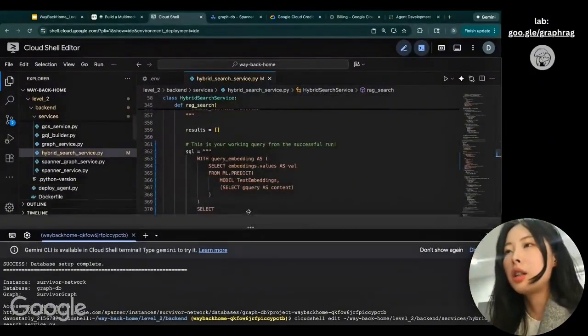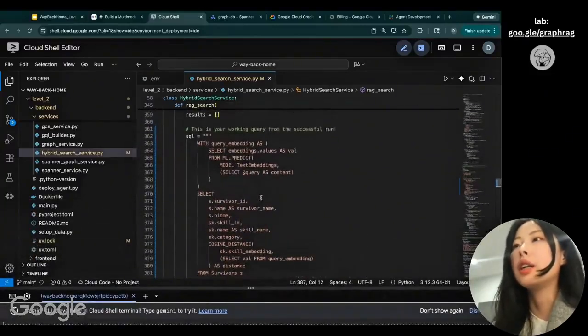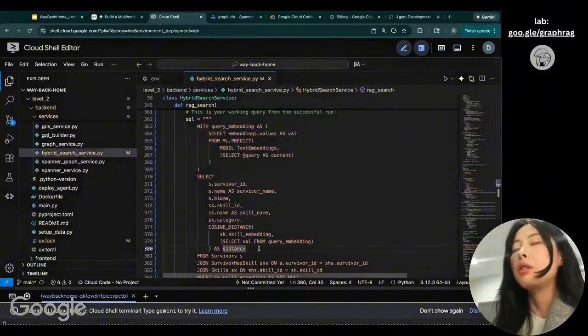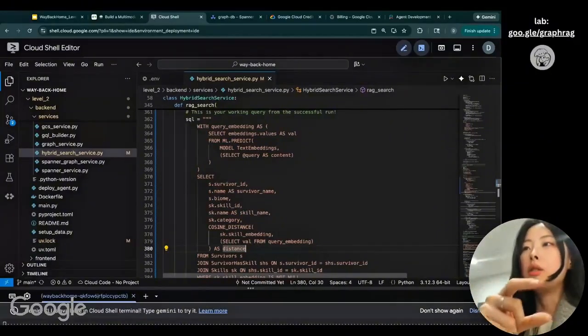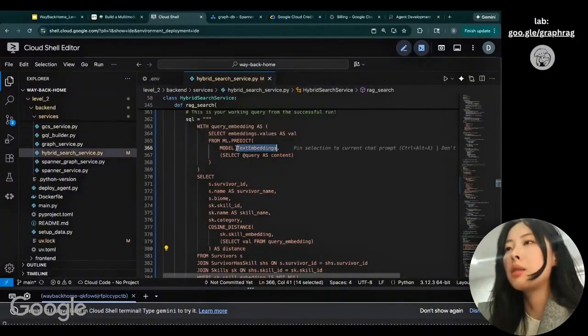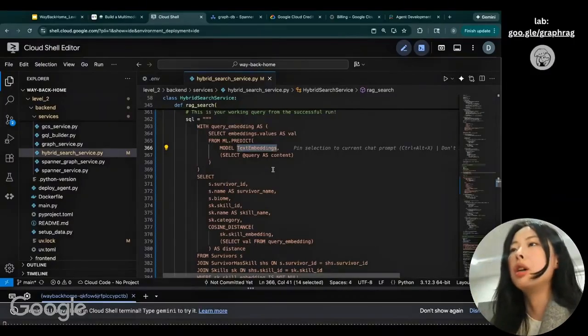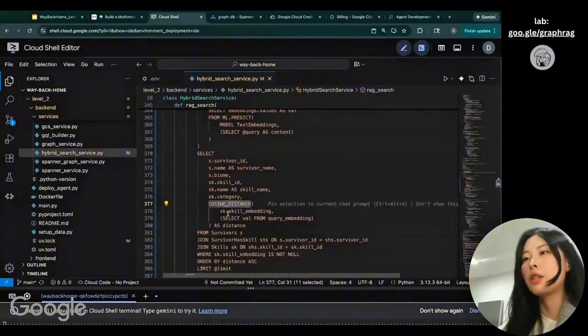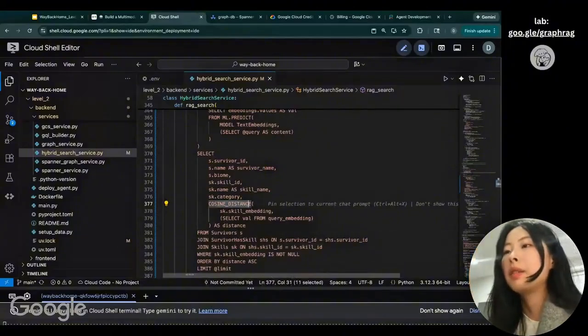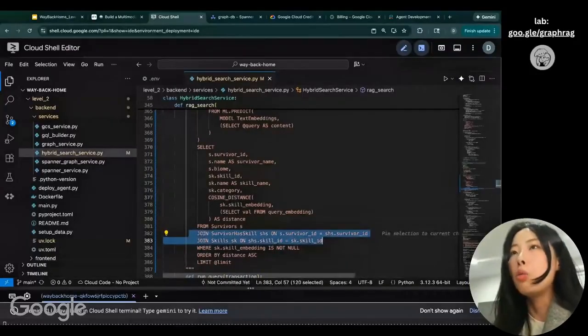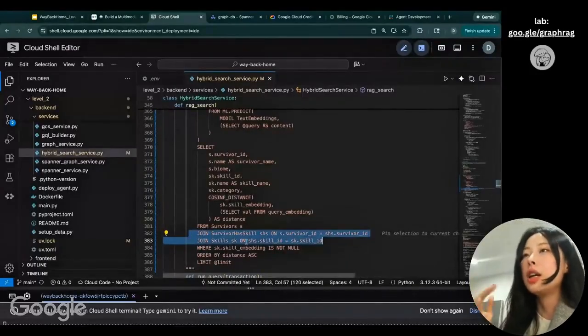Let's take a look at what we're pasting over here. This is very similar to the query we just ran in Spanner Studio, right? Because we're using the text embedding model we created in Spanner, and we're trying to find the cosine distance for the skill embedding space. But you can see that we actually have more things over here. We actually have the join table over here. And what does that mean? So here is where what we call GraphRAG kicks in.